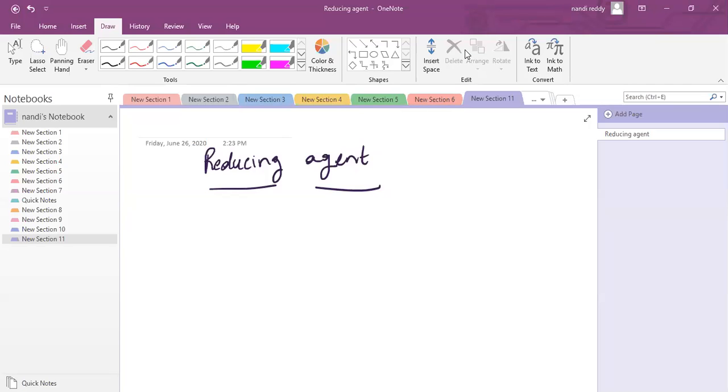So oxidizing agent we did yesterday. Can you revise oxidizing agent for 2 minutes? Then you can continue reducing agent.